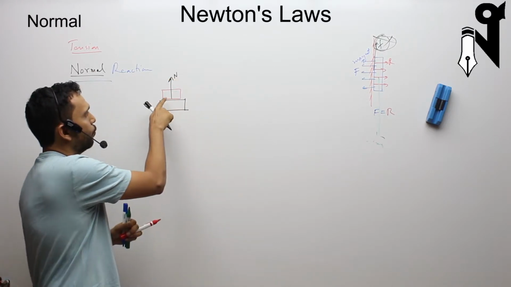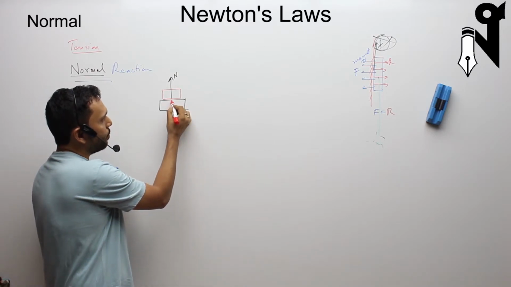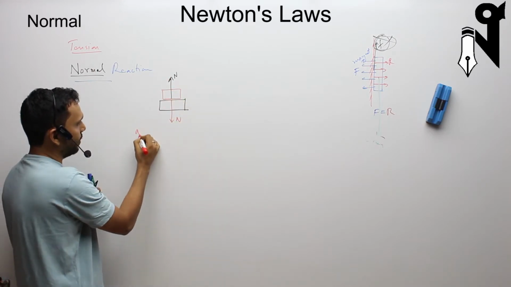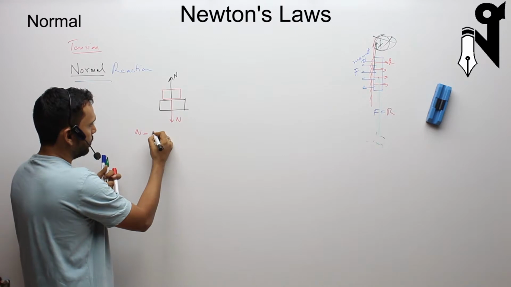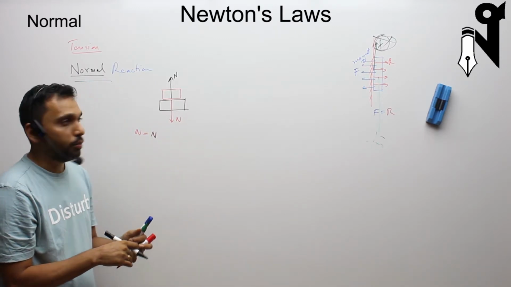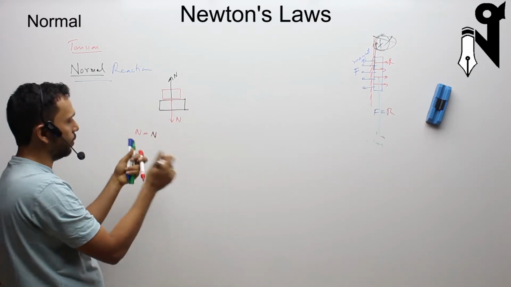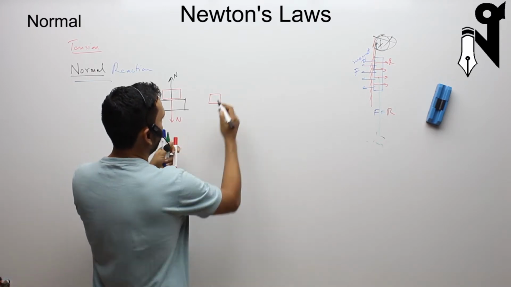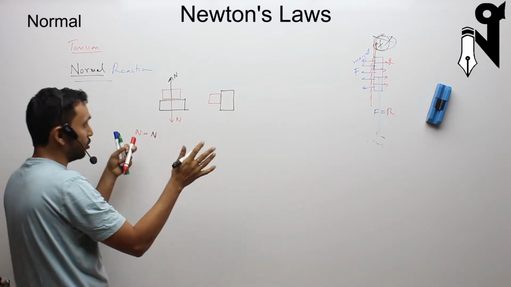This push force acts on the red body, and the red body pushes the black body down with the equal and opposite N force. This N is equal to that N. The black N is equal to the red N. They are equal and opposite. That's your third law of motion. Here nowhere am I having mg. I could have drawn them one beside the other to avoid confusion with mg. Normal reaction is not mg.